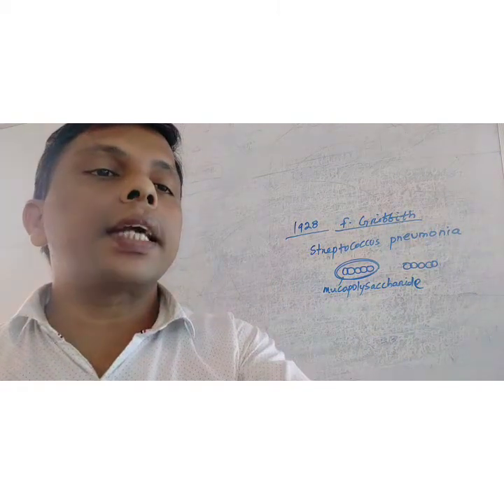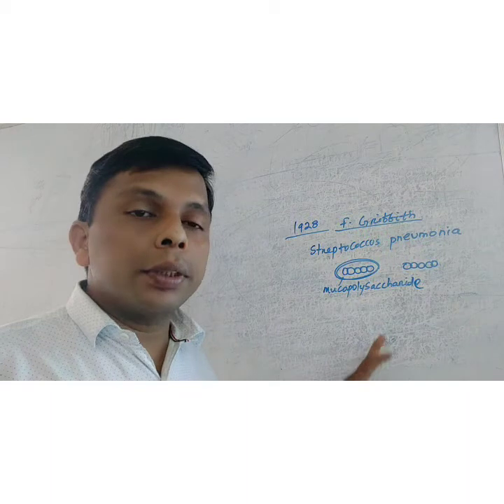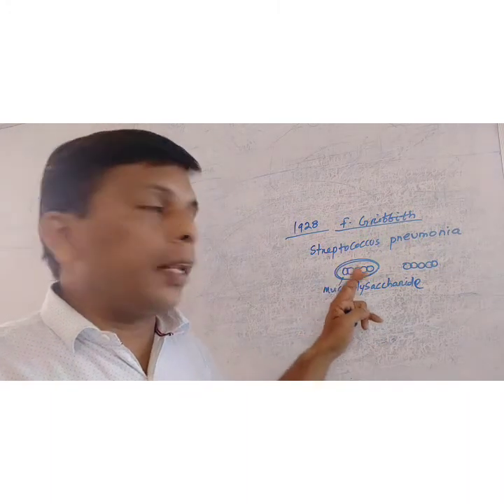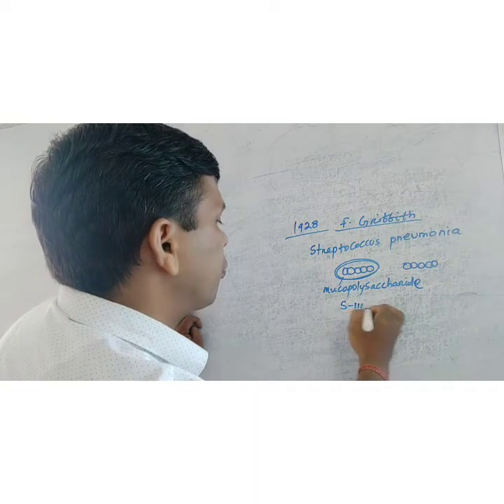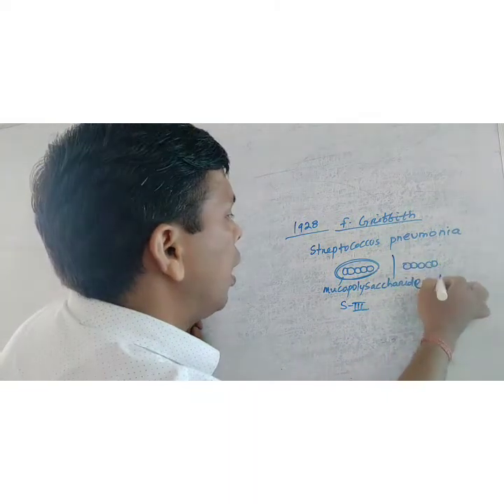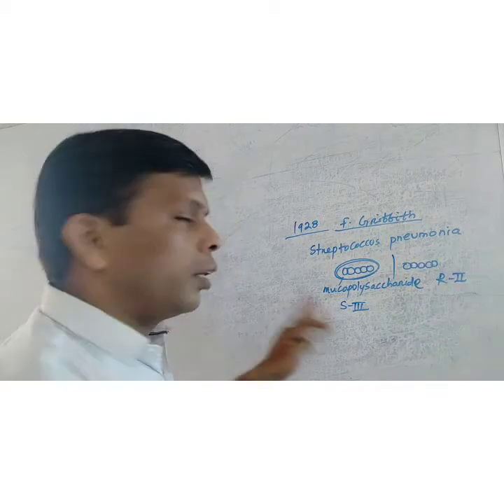This covering makes the bacteria smooth, so it is called the S3 form. The other is the R2 form. R for rough, S for smooth.